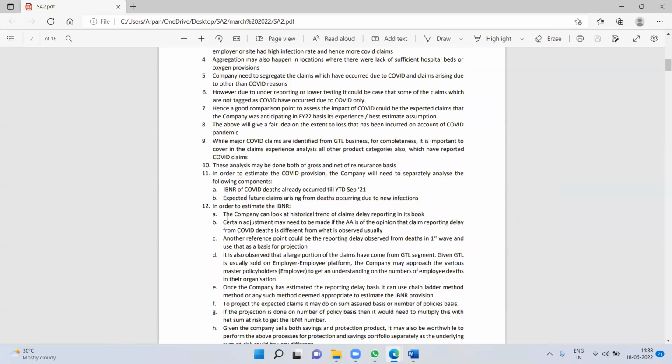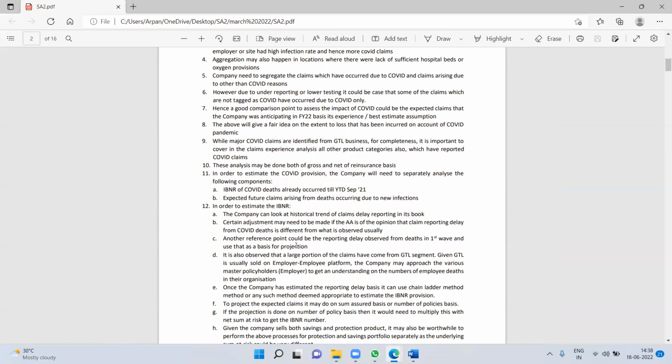But what they have done is to mention IBNR in the very first step. So as per the examiner, IBNR is very important, and that should be at the top. Certain adjustments may need to be made if the appointed actuary is of the opinion that claim reporting delay from COVID death is different. So these are IBNR-related points, and here they have elaborated on the IBNR part.